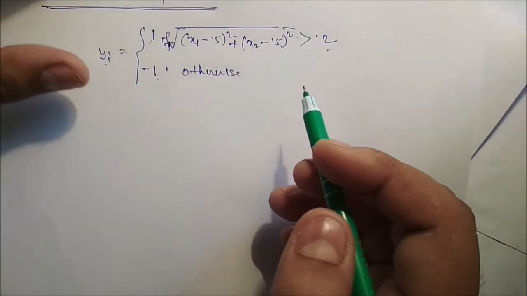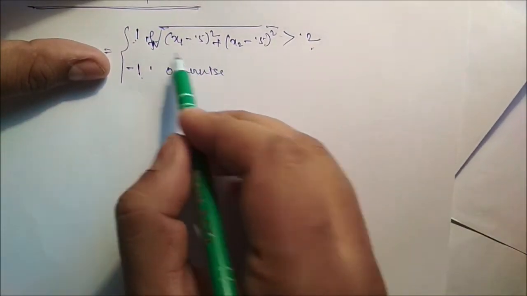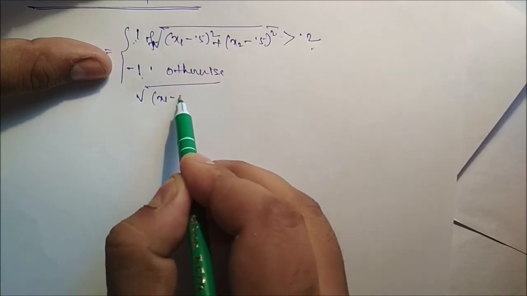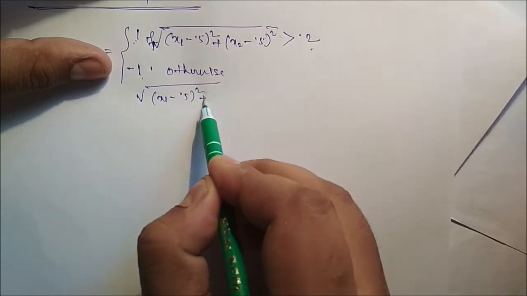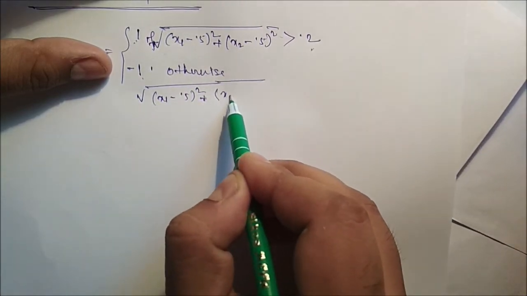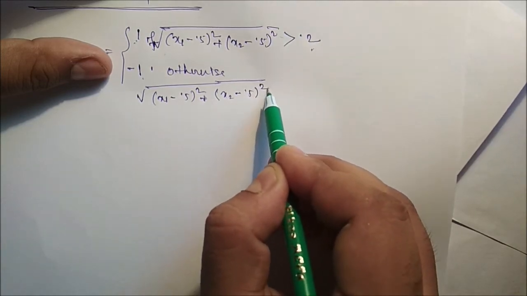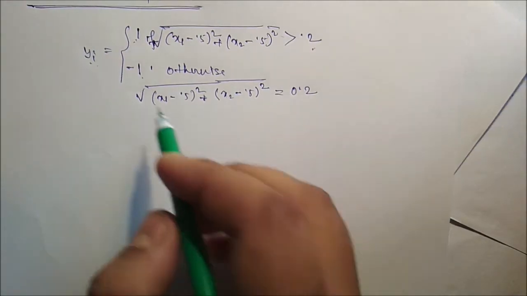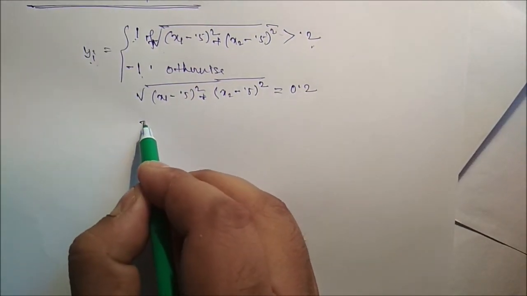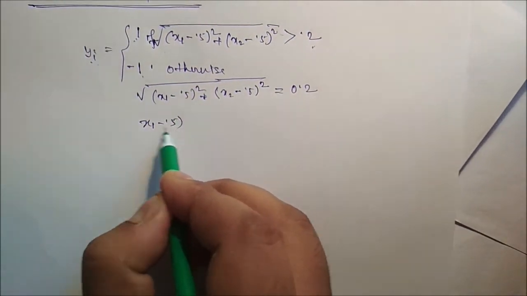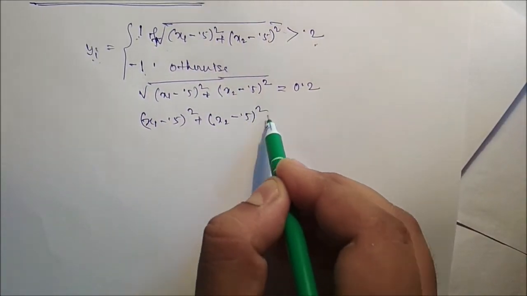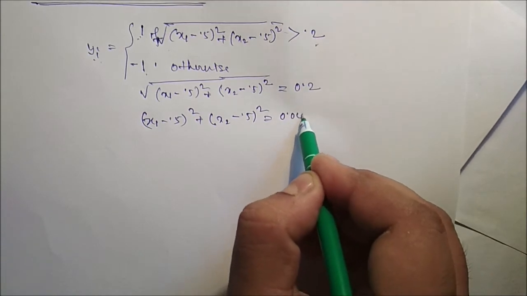Now the decision boundary is (x1 minus 0.5) square plus (x2 minus 0.5) square is equal to 0.2 square, that is 0.04.